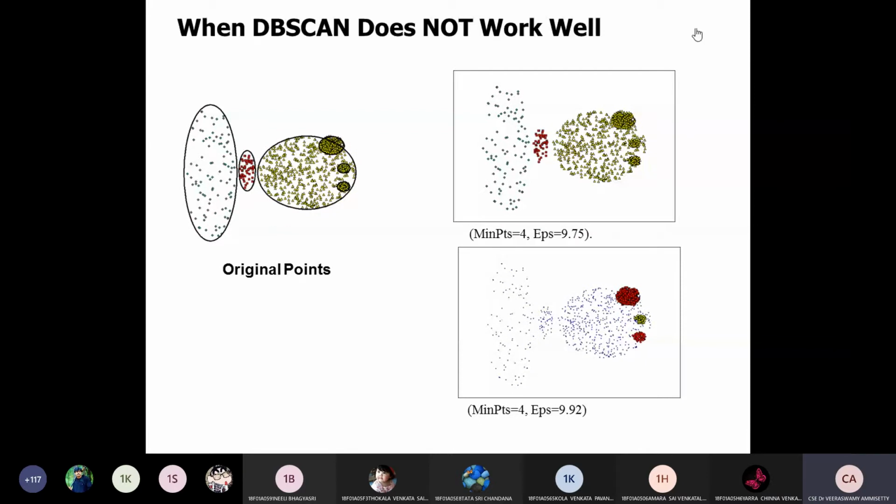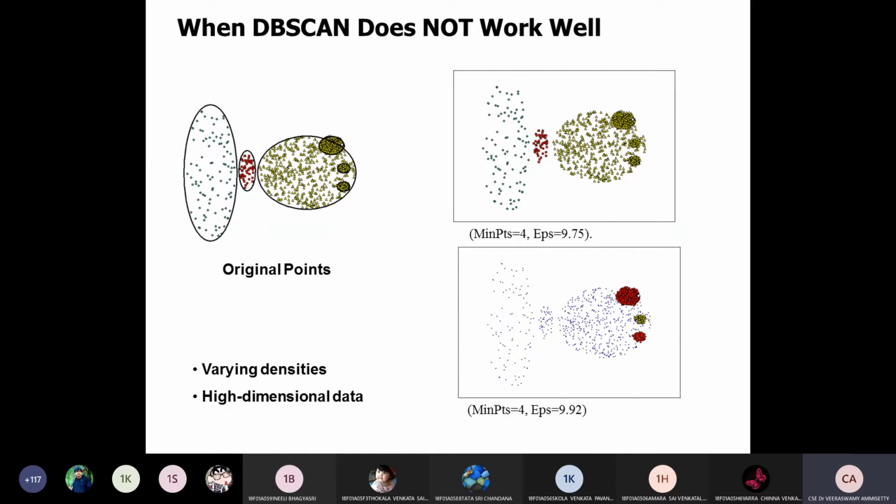It is applicable for unstructured data, and it is also used for well-known structures and large databases. We can use it to eliminate the noisy data from particular databases; that is, we can apply the DBSCAN algorithm. In some cases, if the data already has a structured shape, you can still apply DBSCAN, but the results will not be very good. So these are the cases.